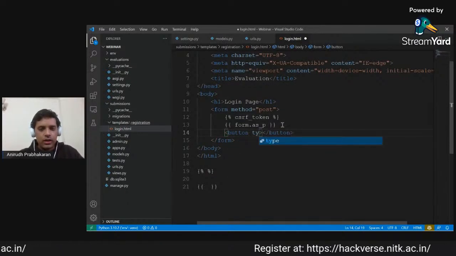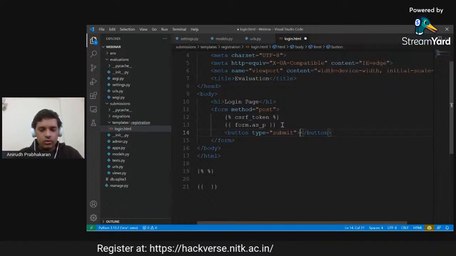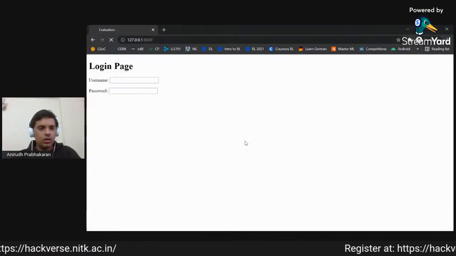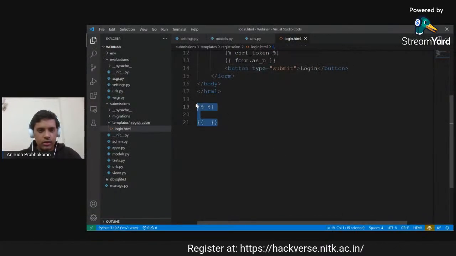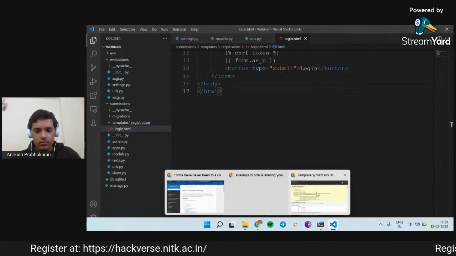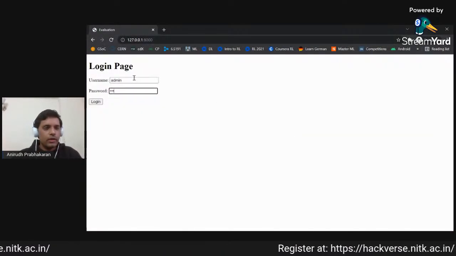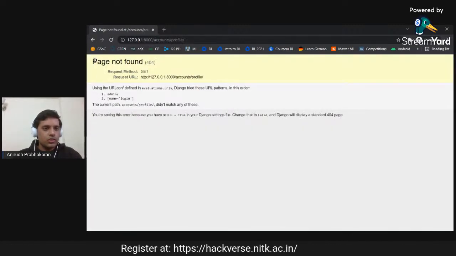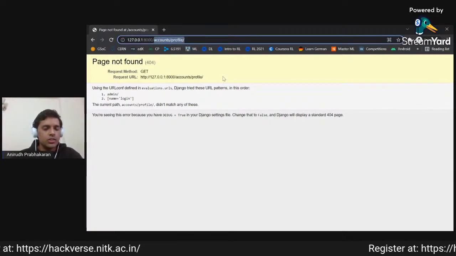Okay, so now we will see if this actually works. For the button, we will add type as submit, and we will label it login. Okay, I have not removed these tags. So this shows this. I will try logging in with my admin credentials. Let us see what shows. Okay, so this means that the page has not been found. Why? Because it redirects to account slash profile.